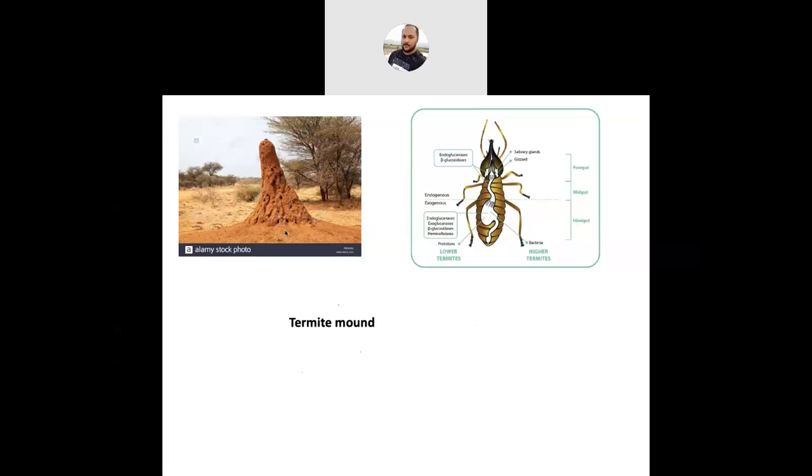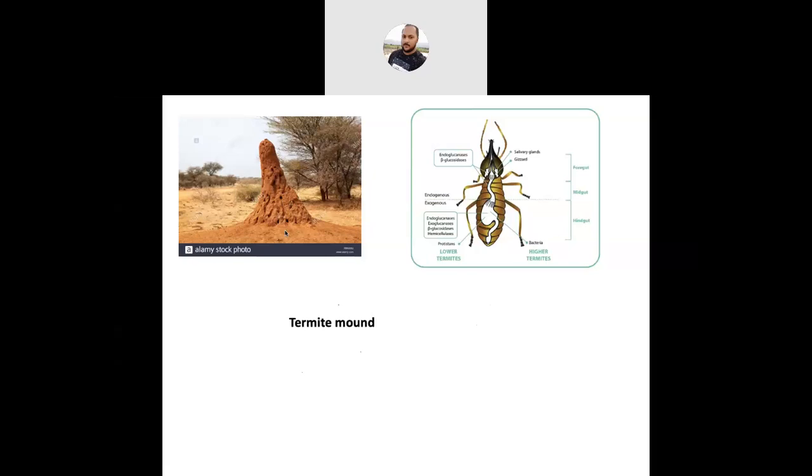Now coming to the different families under the Isoptera order. So what are those families? That is Rhinotermitidae, Podotermitidae, Calotermitidae, Termitidae. And as we know, this Termitidae is the only economically damaging group. So what are those families? Rhinotermitidae, that is called subterranean termites. Podotermitidae, that is rotten wood termite. Calotermitidae, that is dry wood or damp wood termites. And Termitidae, that is termites.